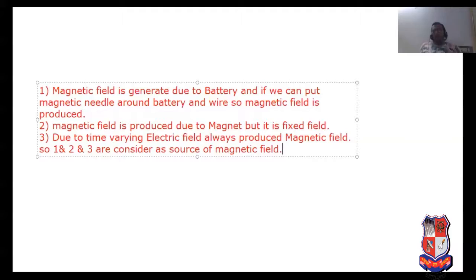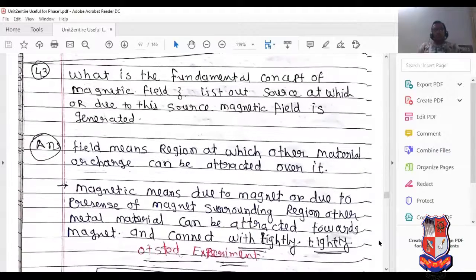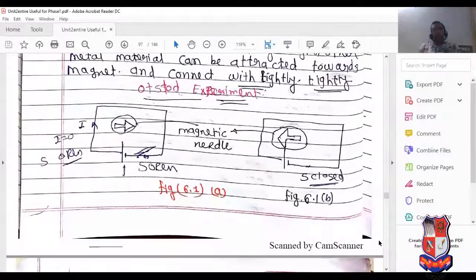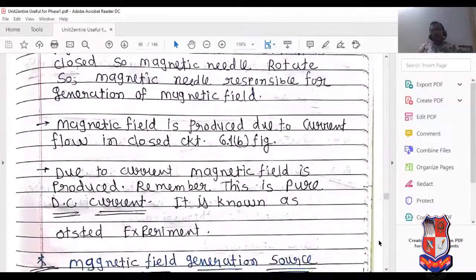Now, the mathematical value of the magnetic field we could not identify. The mathematical value of the magnetic field was established by one of the scientists, Biot-Savart. That's why this law is known as Biot-Savart law. I have also explained this magnetic needle rotation. See this rotation, I have already explained on the whiteboard.